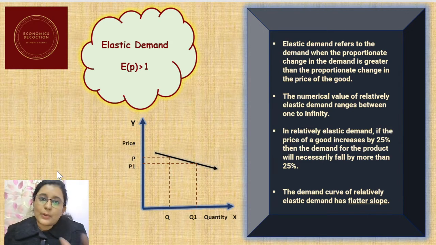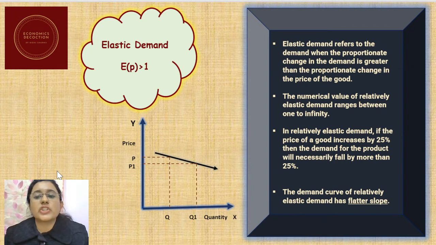So, this cloud shows us the condition of elastic demand. What is that? When the value of elasticity is greater than 1, then we call it elastic demand. Now, what is elastic demand? Elastic demand refers to a demand when the proportionate change in the demand is greater than the proportionate change in price of the good.